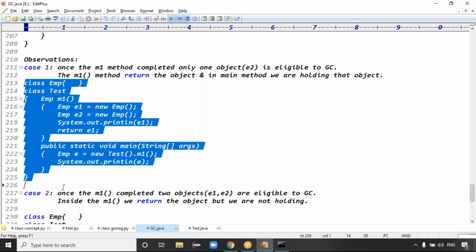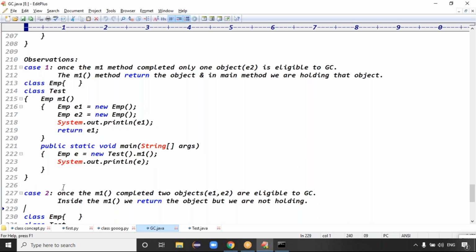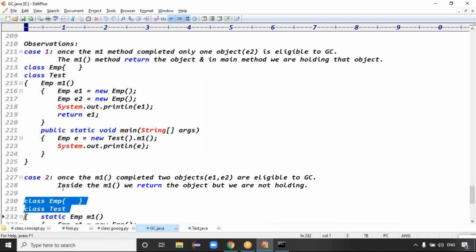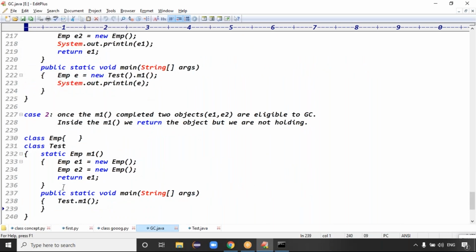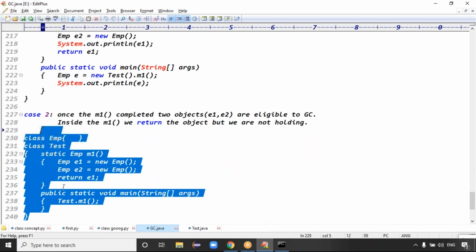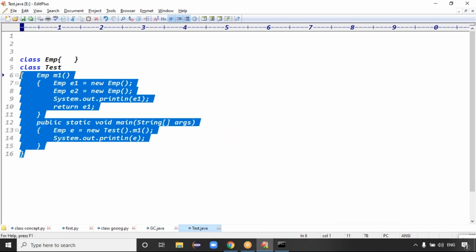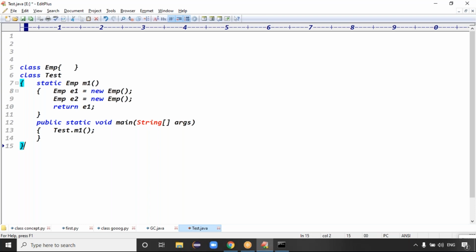In some cases they'll give you this type of question: how many objects are eligible for the garbage collector? With this example, how many objects are eligible? Tell me now. Here also, I'm targeting only the M1 method, guys. In the M1 method, how many objects did we create? 2 objects, right? I returned E1, then we are calling test.m1. Then tell me, how many objects are eligible for the garbage collector now?